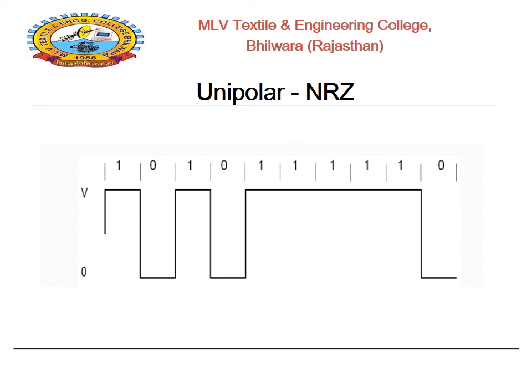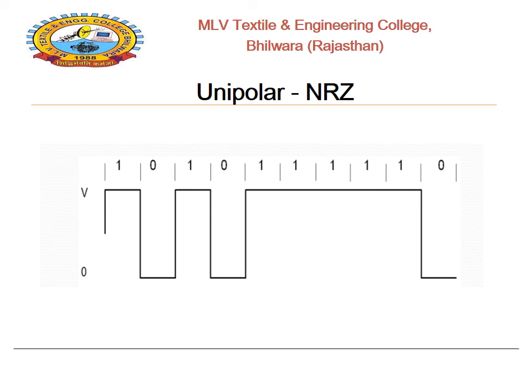Here each and every bit is related to the bit duration. When we see this waveform, the y-axis represents the amplitude or magnitude of the pulses. The maximum amplitude is V, that is plus V voltage, 0 is the ground, and the x-axis is related to time.